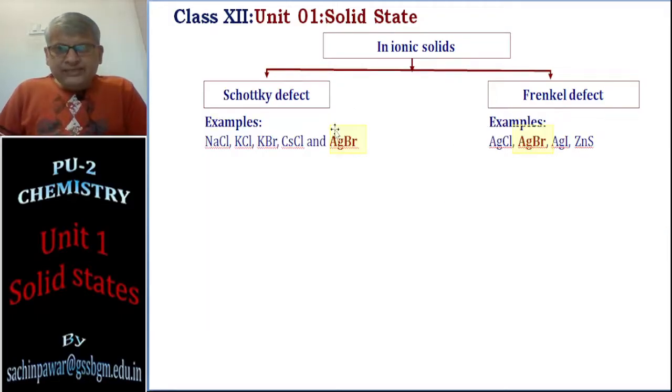Examples for Schottky defect are on the screen. All these are alkali metal halides: sodium chloride, potassium bromide, cesium chloride. Silver bromide is also an example of Schottky defect. Silver chloride, silver bromide, silver iodide and zinc sulfide are examples of Frenkel defect. Point to be noted: silver bromide is an example for both. So silver bromide is the one which shows both Schottky defect and Frenkel defect. It could be a 1 mark question in the examination.